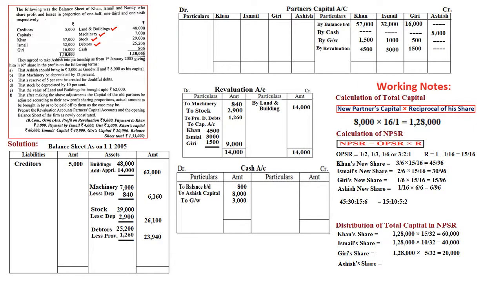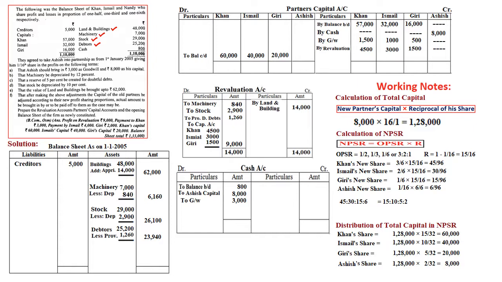So first we'll close Khan's account, right? The same amounts we are writing into the capitals in the balance sheet; we will write down straight away the same amounts. So the capital of Khan, Ismail, Giri and Ashish together will be 1,28,000. These are the new capitals that are written straight away in the balance sheet. Once this is done, we need to close the capital accounts.